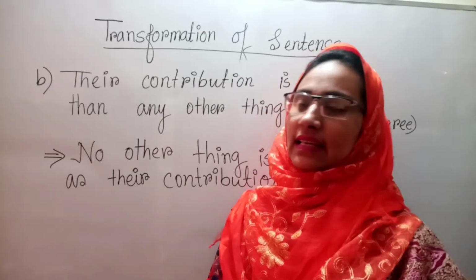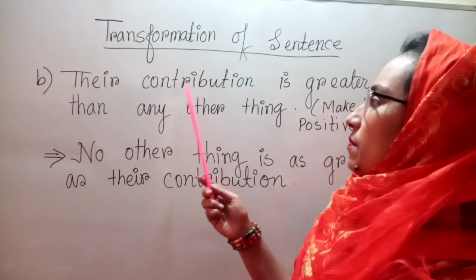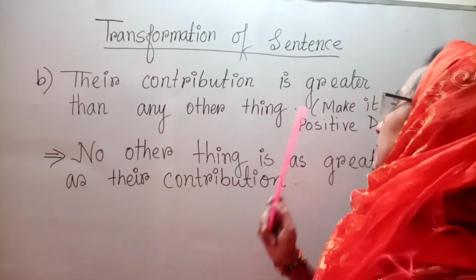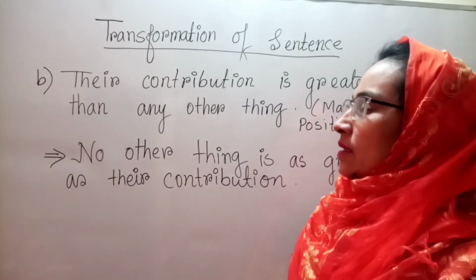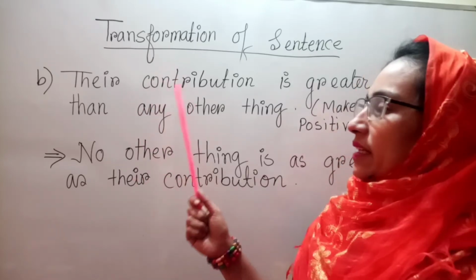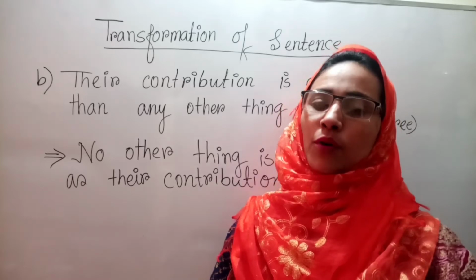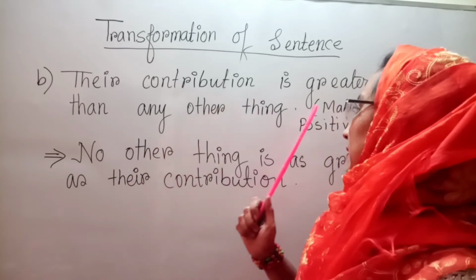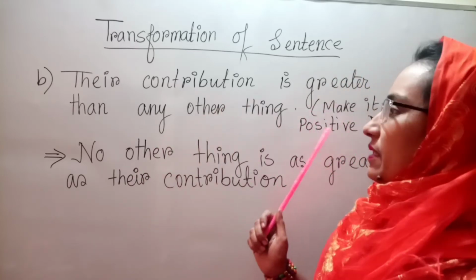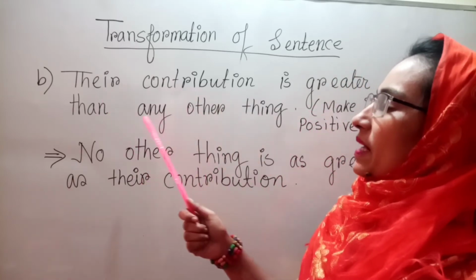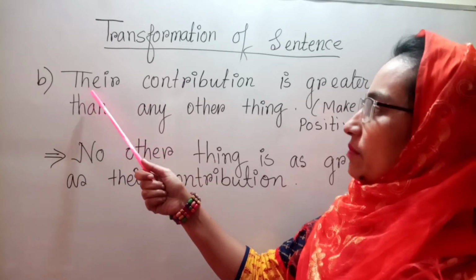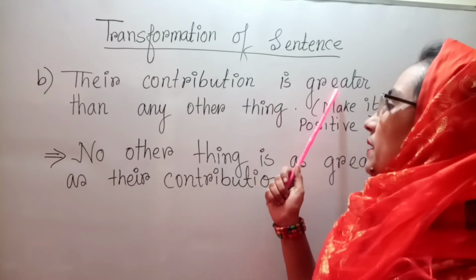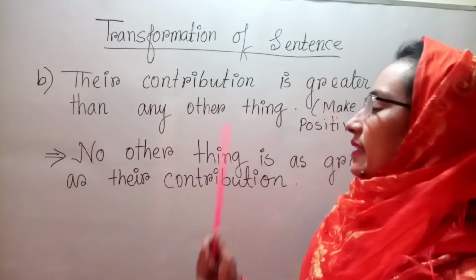The second question is: their contribution is greater than any other thing. Make it positive degree. So here, according to degree, there are 3 types of degree: positive degree, comparative degree and superlative degree. Here, the question is make it positive degree. This is a comparative degree because after subject their contribution is verb, greater comparative degree, than any other things, its extension.